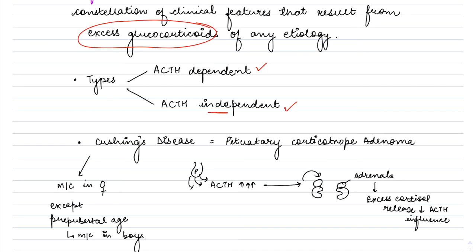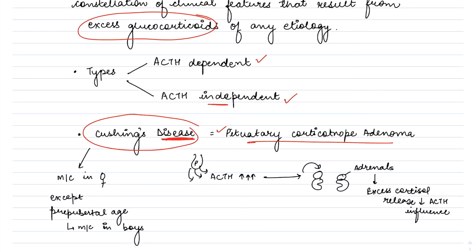The disorders which can be ACTH dependent include pituitary corticotrope adenoma, that is, the pituitary producing excess ACTH that is stimulating the adrenal glands. The pituitary corticotrope adenoma is known as Cushing's disease. So Cushing syndrome and Cushing's disease, you should know the difference. Cushing's disease is only pituitary corticotrope adenoma, while Cushing syndrome includes all the causes of excess glucocorticoids in the body. Cushing's disease is an ACTH dependent cause.